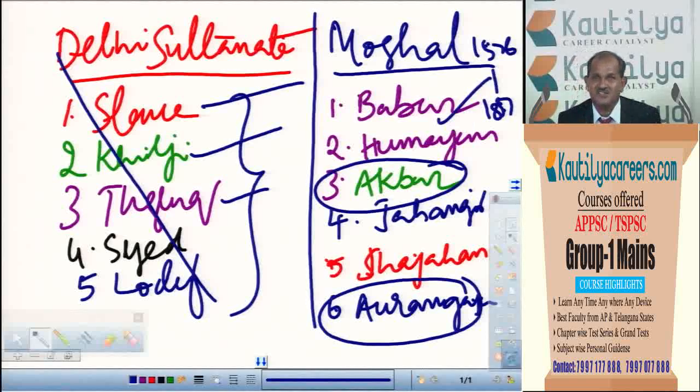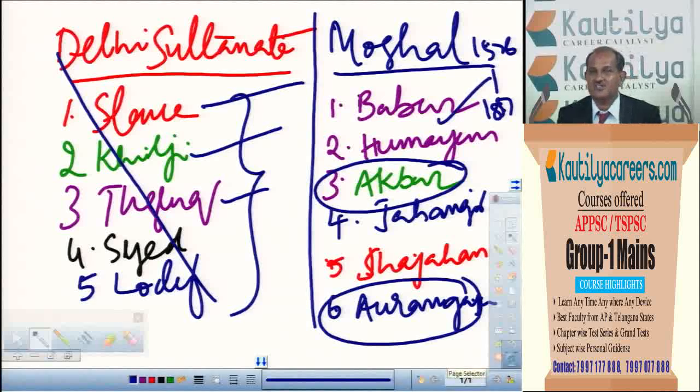Humayun, unfortunately, of course, the meaning of his name was very fortunate, but he was very unfortunate. So we may not expect much about Humayun. Whereas Akbar was a person who ruled a long period, about 50 years. As he ruled a long period, he made expansion of the country, a good administrative system or some administrative reforms, and achieved economic progress. As economic progress was achieved and political stability was there, he gave patronization to art and architecture also.